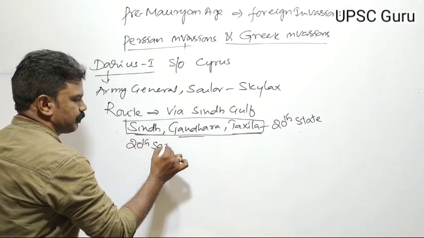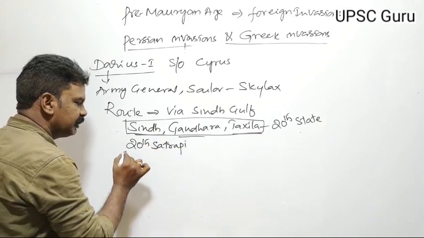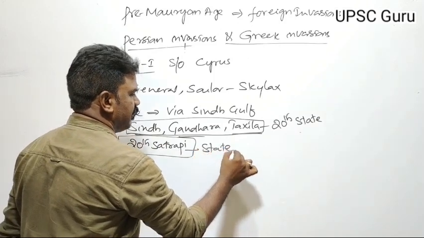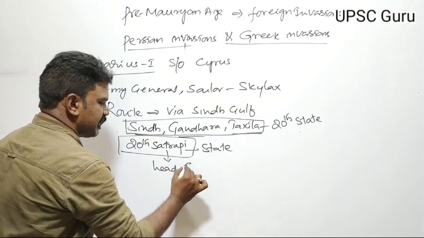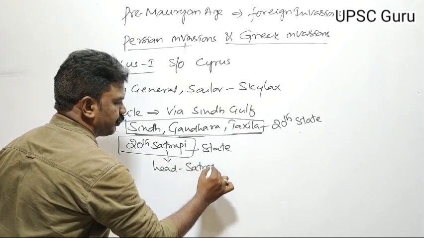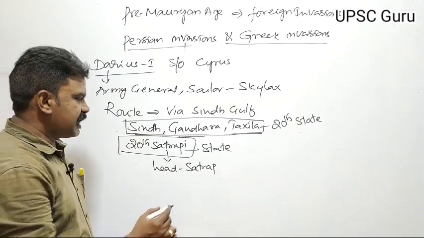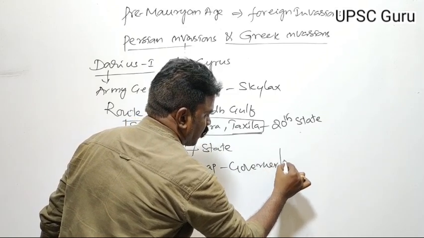The name satrapy means state in Persia. The head of the satrapy was the satrap, meaning governor or viceroy.